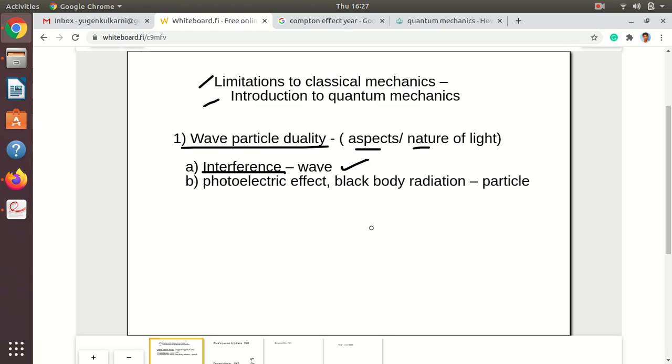We have also discussed how the photoelectric effect takes place. We have also stated that black body radiation cannot be explained using wave theory.